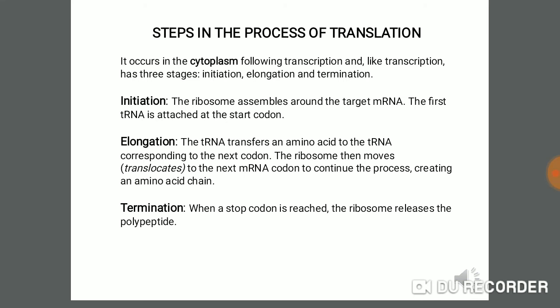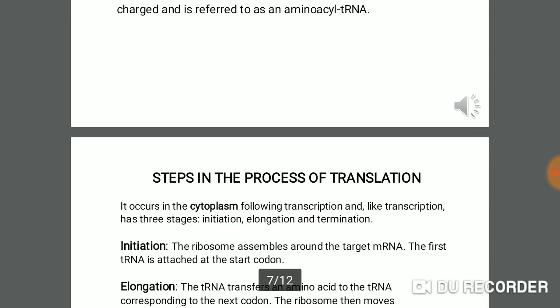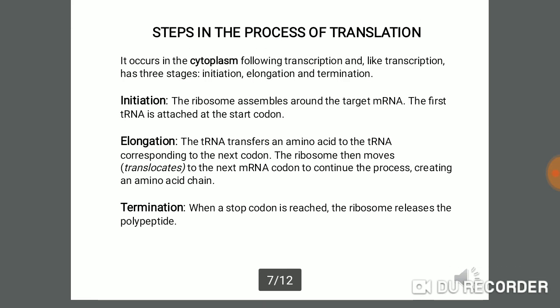Steps in the process of translation. We have learned that the process of translation takes place in the cell cytoplasm, following the process of transcription, which takes place in the cell nucleus. We learned that transcription has three steps. Similarly, translation also has three steps: initiation, elongation, and termination.